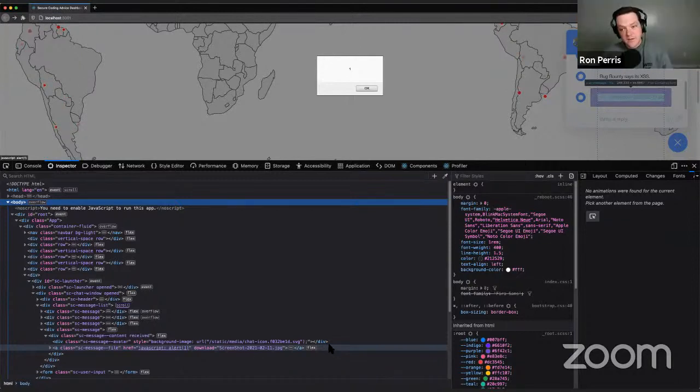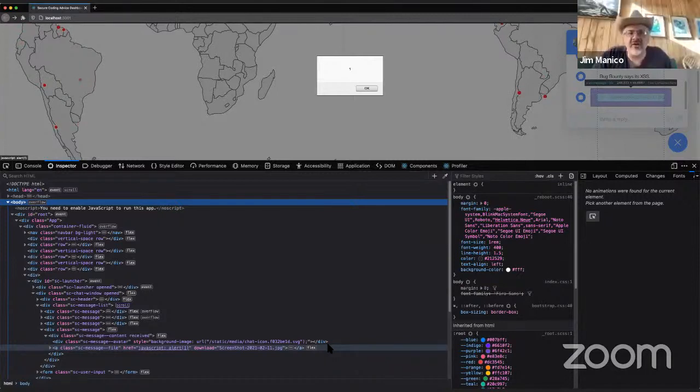There was a rumor that the new version of React, React version 17, might possibly block JavaScript URLs. Fake news, Ron. That's fake news. Well, it came out and they didn't do it, so I guess fake news. I still have a job this year.